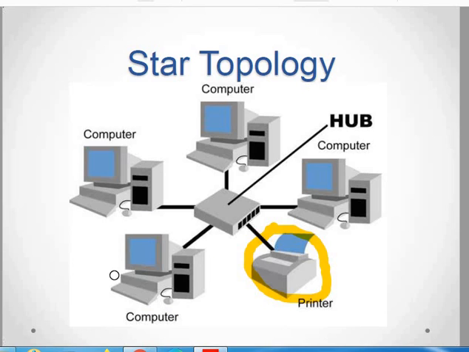So here you can see that the device, like the printer, is connected over here. You can connect such kind of sharing devices directly to the network, or you can connect it to the computer, and through the computer also you can share it. That is also quite possible.